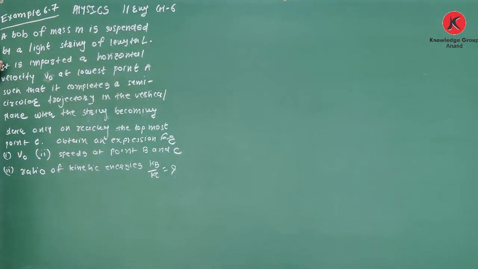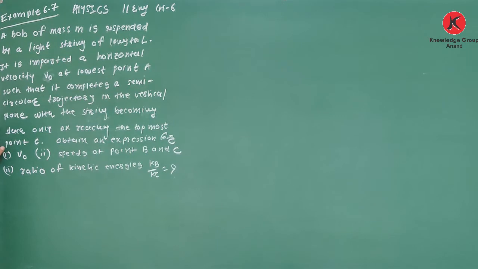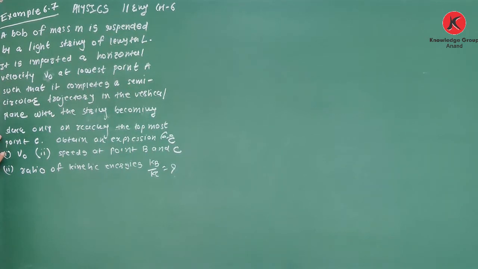A bob of mass m is suspended by a light string of length L. It is imparted a horizontal velocity v0 at lowest point A, such that it completes a semicircular trajectory in the vertical plane, with the string becoming slack only on reaching the topmost point C. Obtain an expression for v0, speed at point B and C, and ratio of kinetic energies Kb and Kc.